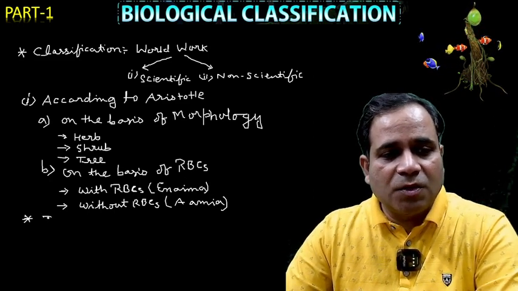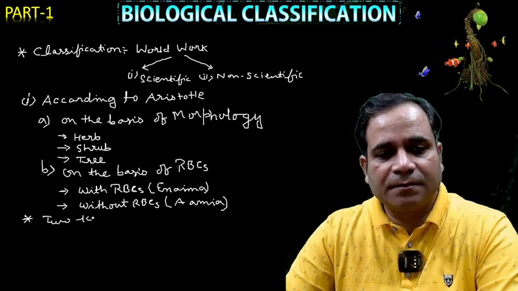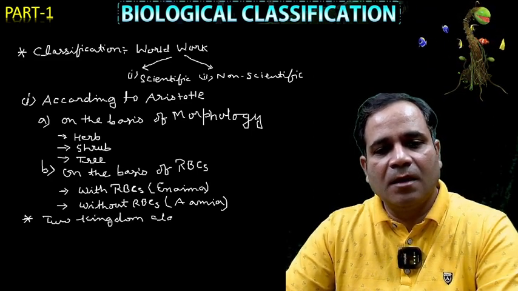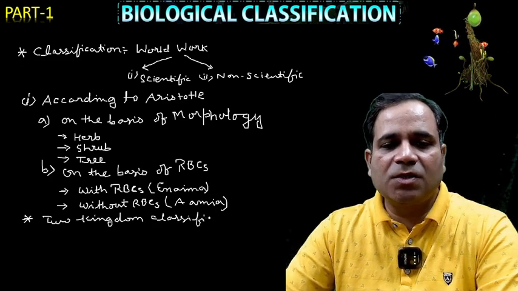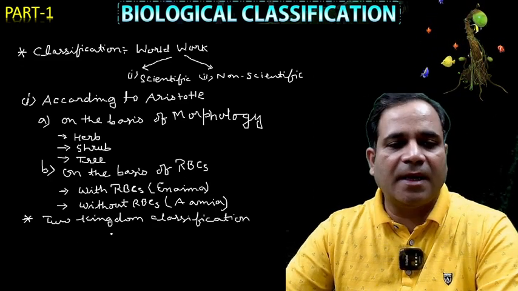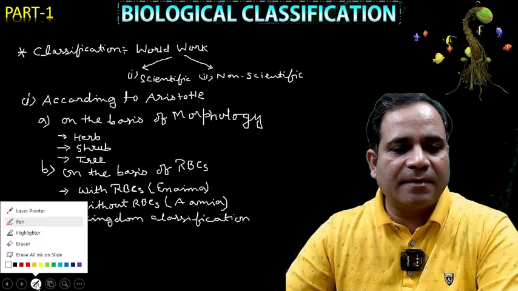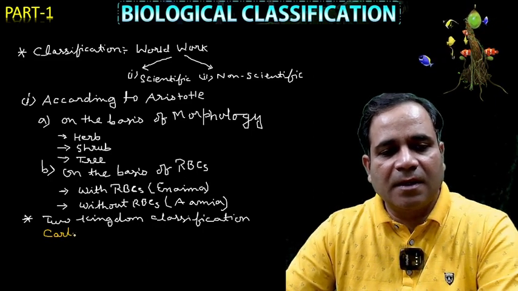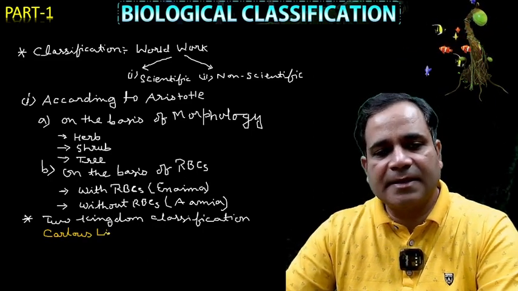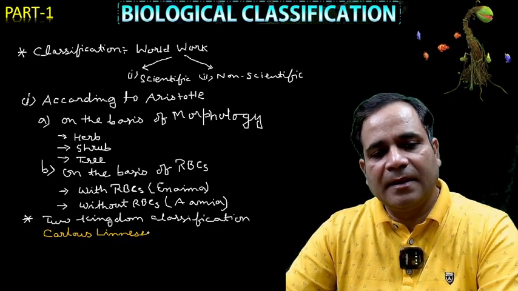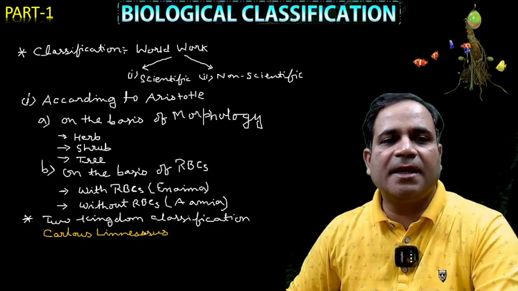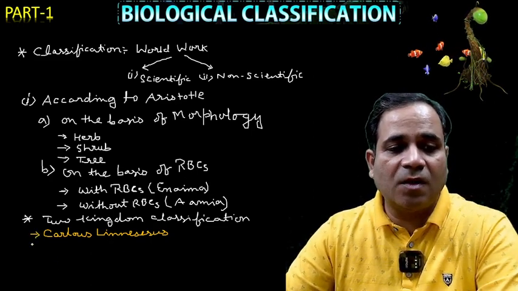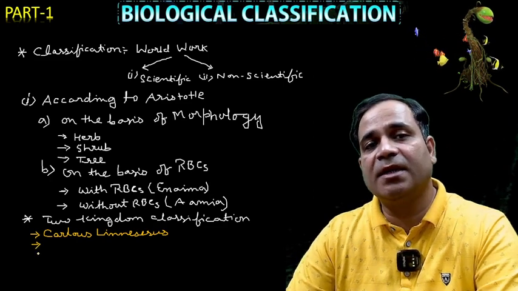Now, the two kingdom classification, my dear. So this two kingdom classification was given by whom? The scientist. The name of the scientist is Carolus Linnaeus, my dear. Clear? Carolus Linnaeus is the scientist who gave the two kingdom classification. On what basis? If anybody asks you, on what basis did Carolus Linnaeus give the two kingdom classification?